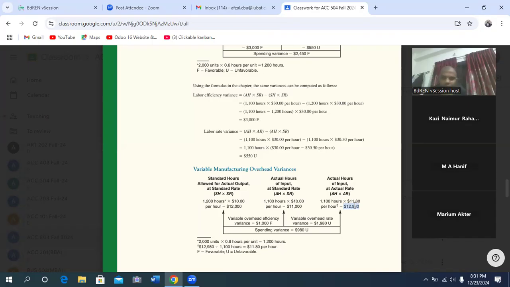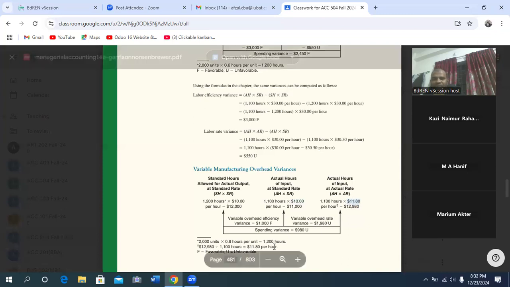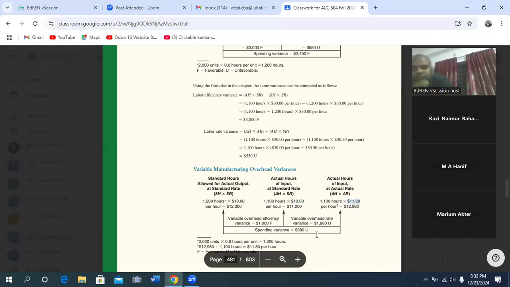So now if you compare this 12,980 and the 11,000, you get 1,980 unfavorable, isn't it? Because the rate is more than the standard. Standard is 10 and the actual is 11.80. That's why this is unfavorable, and spending variance is 980 unfavorable. You got this? Yes, sir.